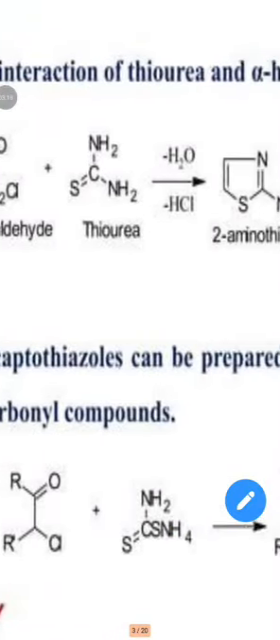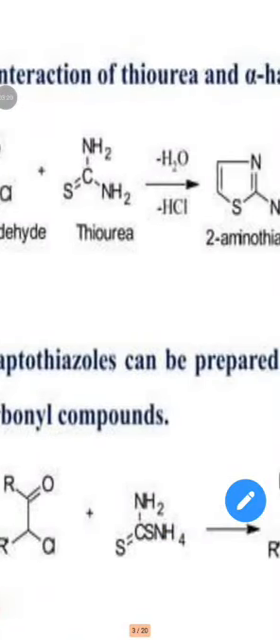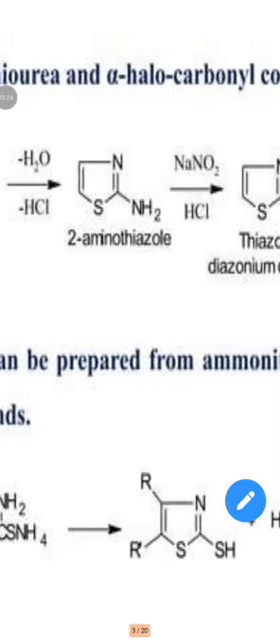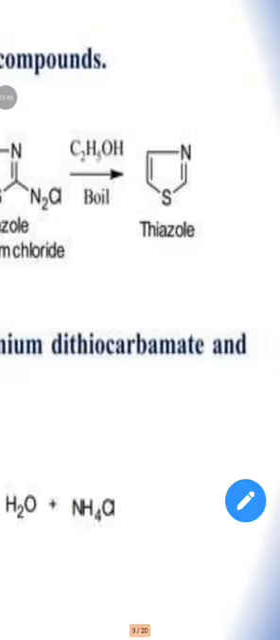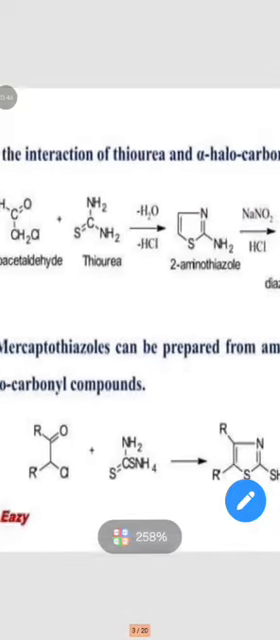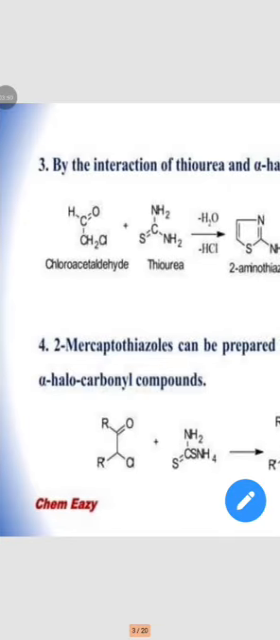First of all, chloroacetaldehyde is reacted with thiourea to form the product 2-aminothiazole. It is reacted with sodium nitrite, NaNO2, and hydrochloric acid to form thiazole diazonium chloride. It is heated with ethanol to form the product thiazole.